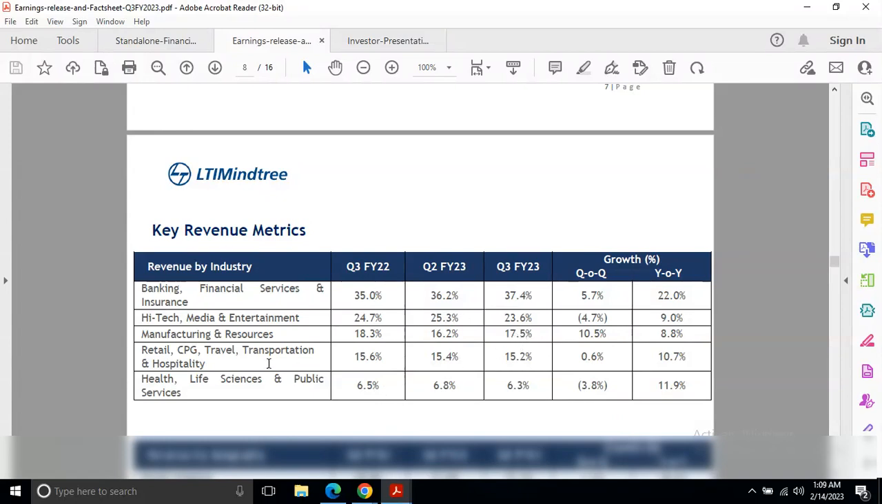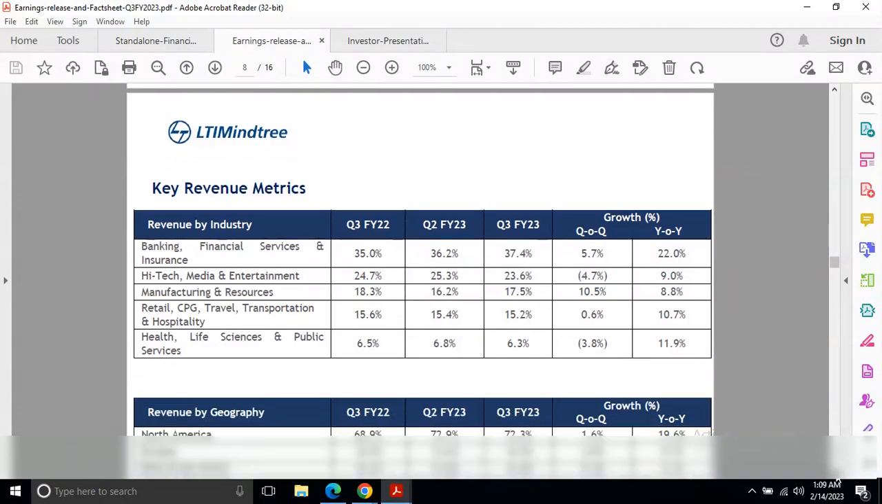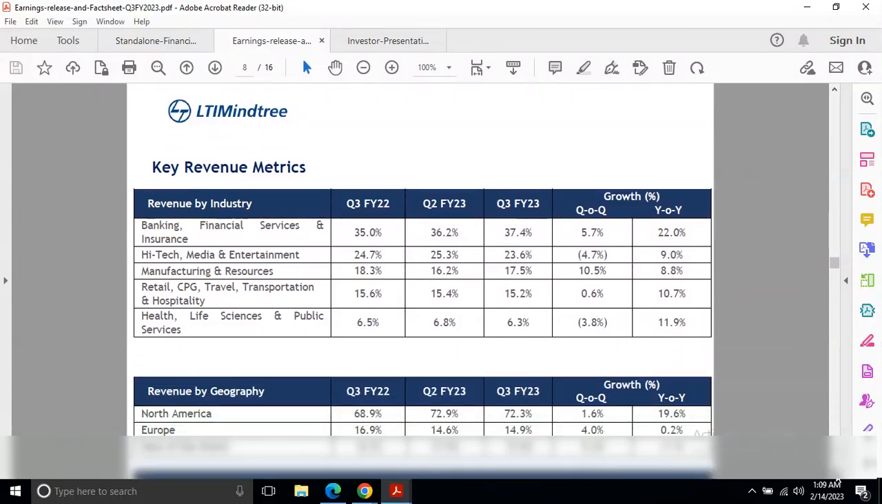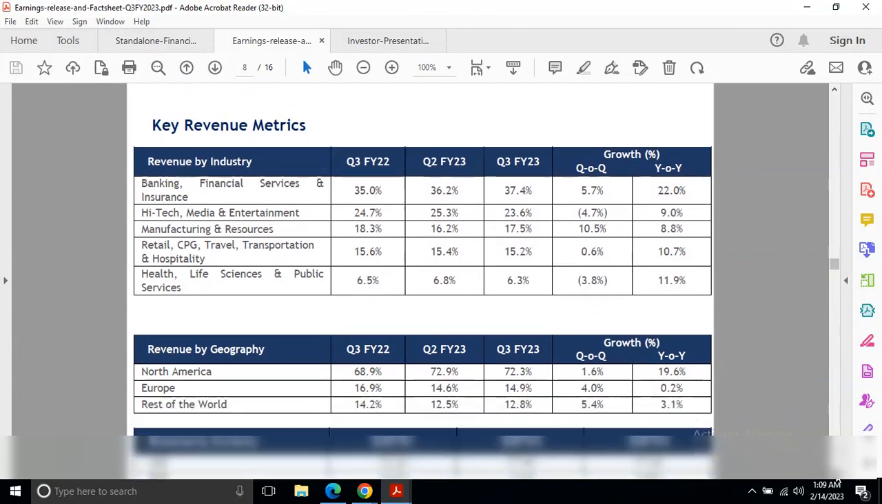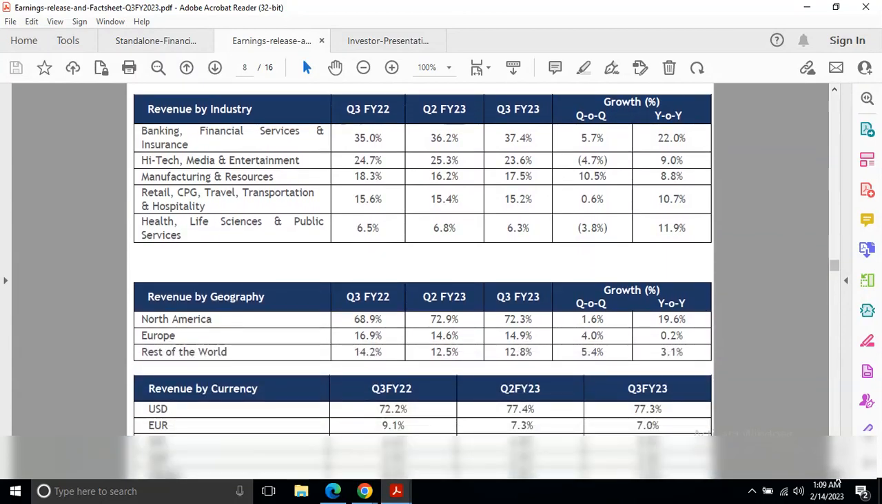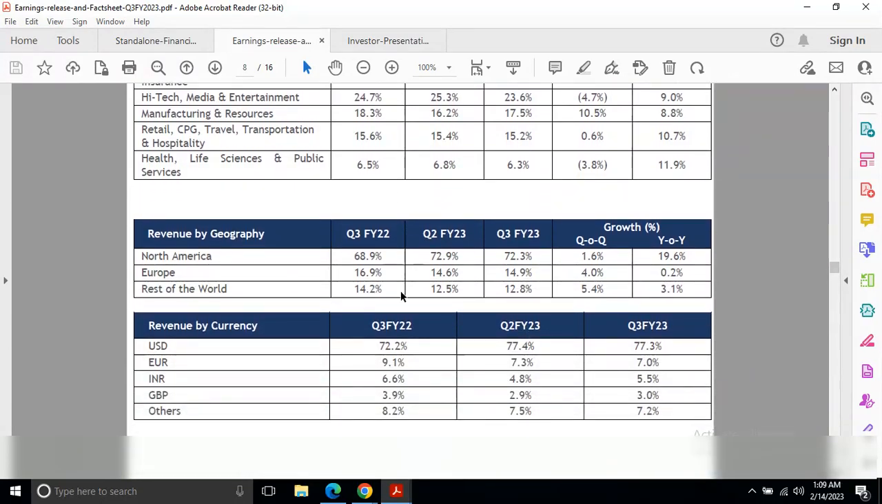Manufacturing and resources was 18.3, now it's 17.5. Retail, CPG, travel, transportation and hospitality was 15.6, now it's 15.2, so it's quite stable. Health, life science and public services, earlier it was 6.5%, now it's 6.3%. So we can see that in the BFSI sector the company has increased its percentage.